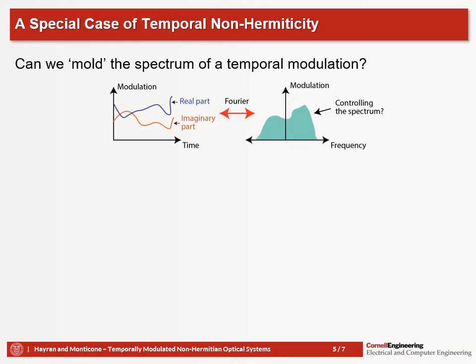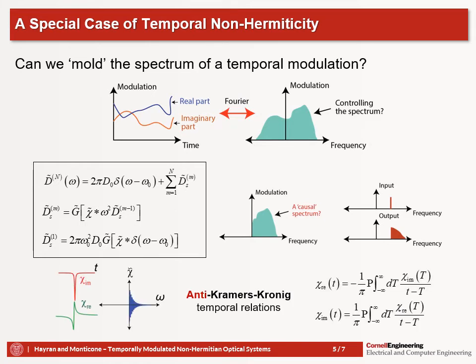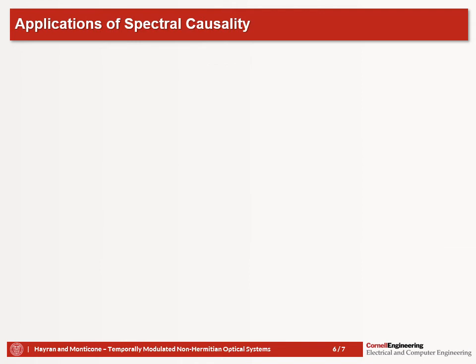Another relevant question we had related to temporal non-Hermiticity was about whether we can mold the spectrum of a temporal modulation in some useful ways. And once we develop a theory for the temporal scattering series, we will realize that there's a special case when the Fourier spectrum of the modulation is one-sided, or causal, as we name it here. Specifically, in this case, we see that the output frequencies cannot precede the input frequency. And since the math is essentially the same as for the case of causality in the temporal domain, we derive what we have called the anti-Kramers-Kronig relations to determine the condition to achieve this one-sided input-output relationship in the spectral domain.